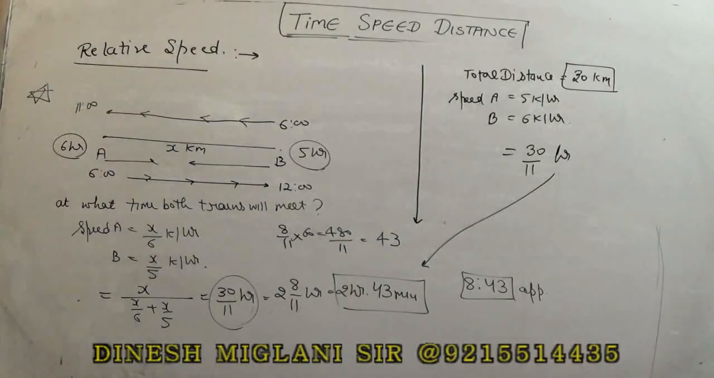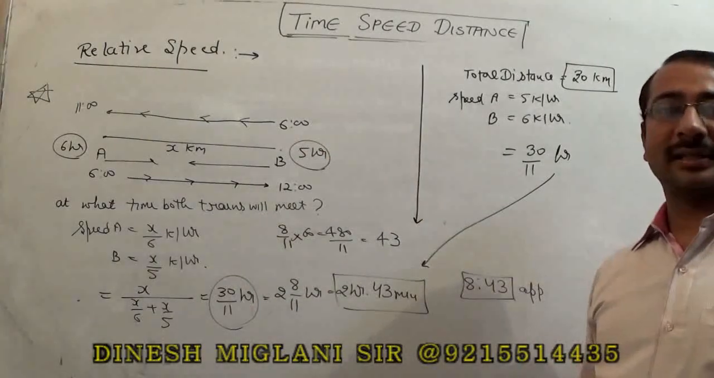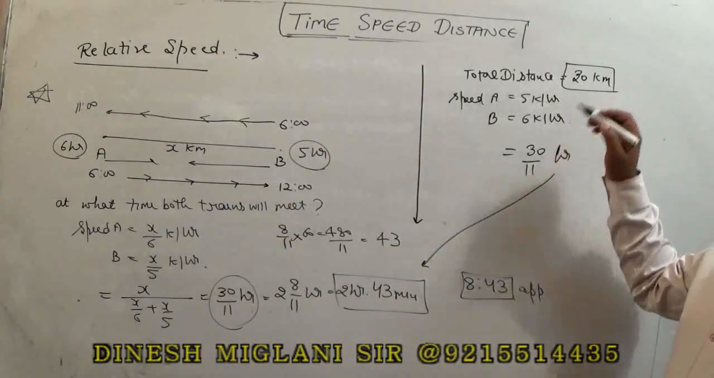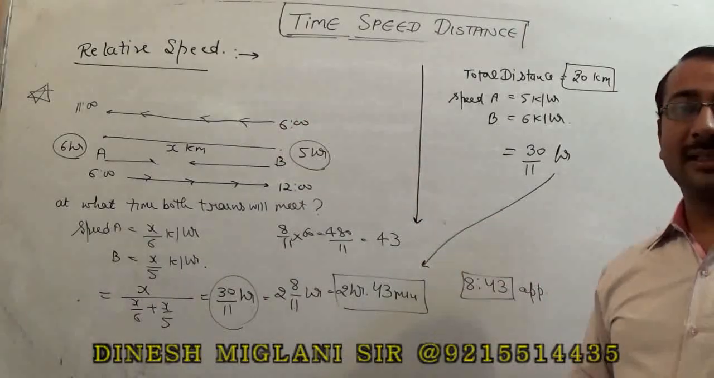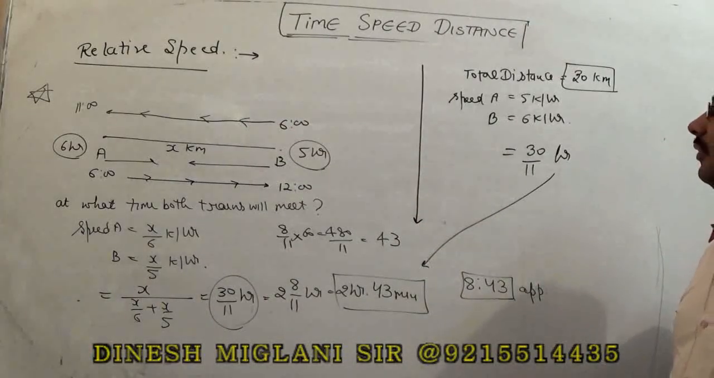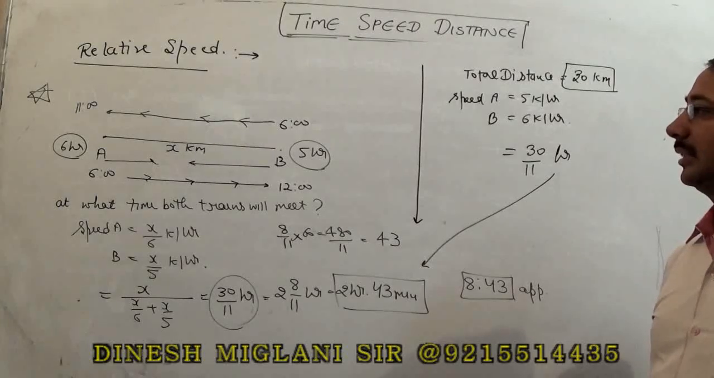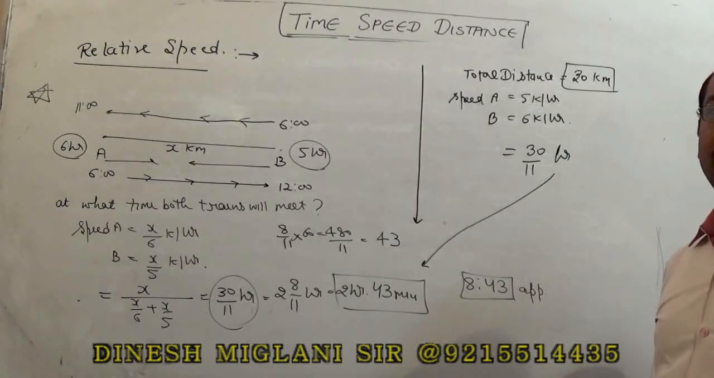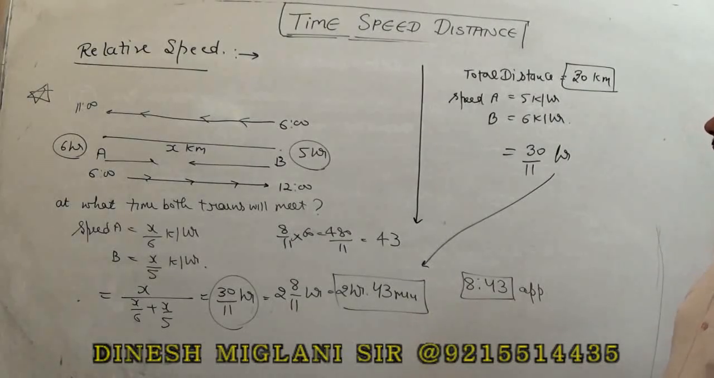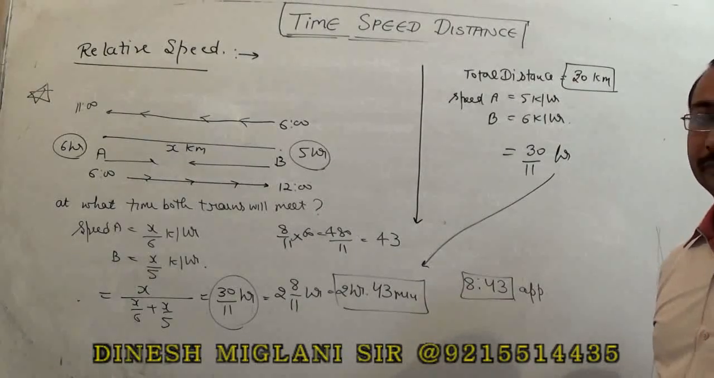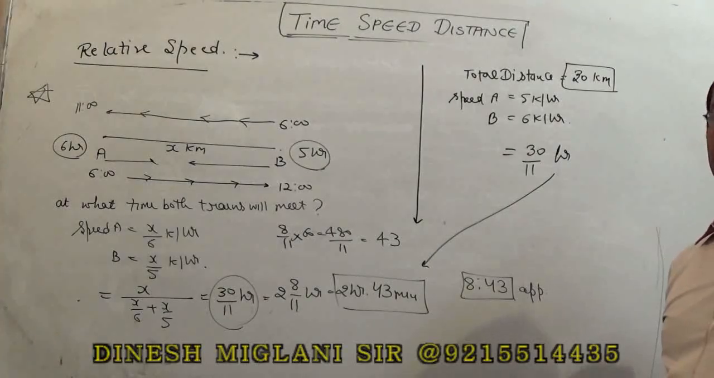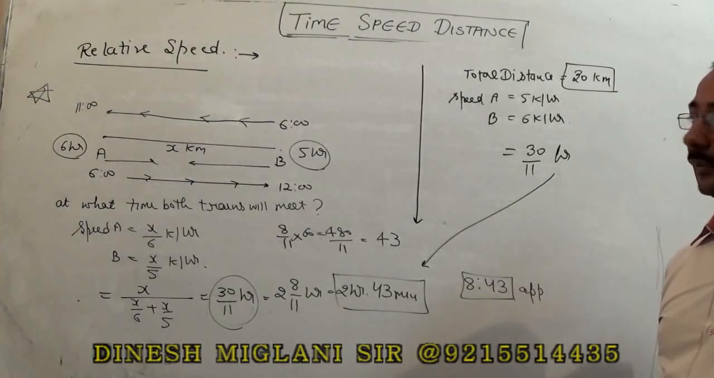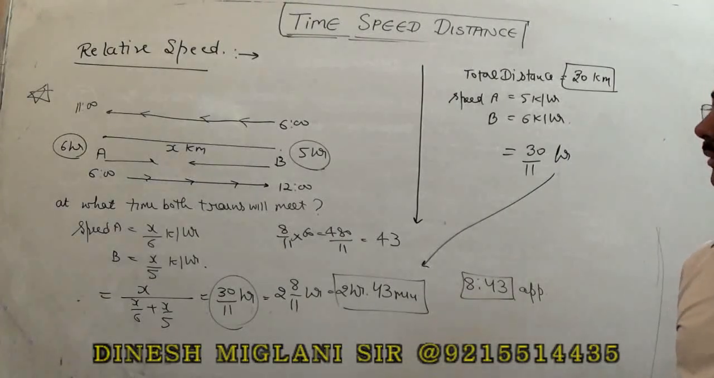Means what we can do, instead of assuming it to be x, generally we take a number which is a multiple of both, like a multiple of 6 and 5. I have assumed this to be 30 and that 6 hours and that 5 hours, so I can say speed of A will be 5 km per hour and speed of B is 6 km per hour. Now I can answer my statement. I hope the concept is clear.